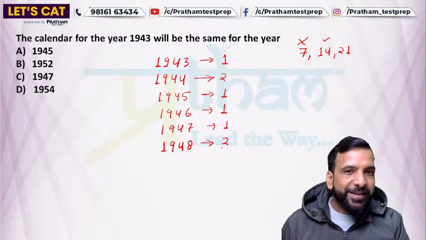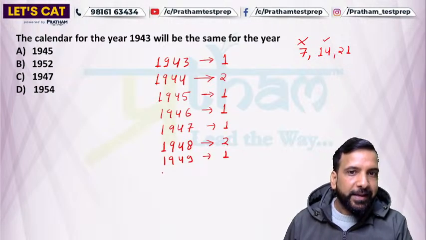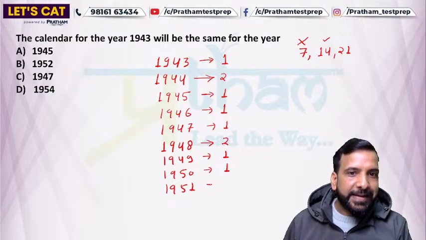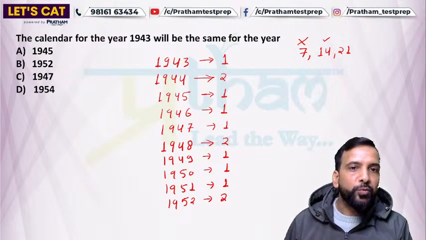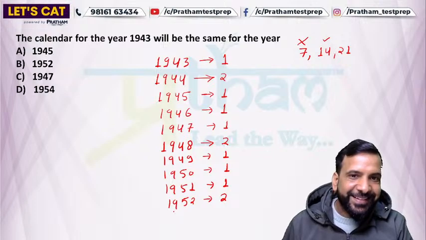So 1948 is having 2. Next year is 1949 having 1 odd day. 1950 having 1 odd day. 1951 is having 1 odd day. And 1952 is a leap year having 2 odd days. Now add all the numbers: 3, 4, 5, 6, 7, 8, 9, 10, 11, 12, 13.